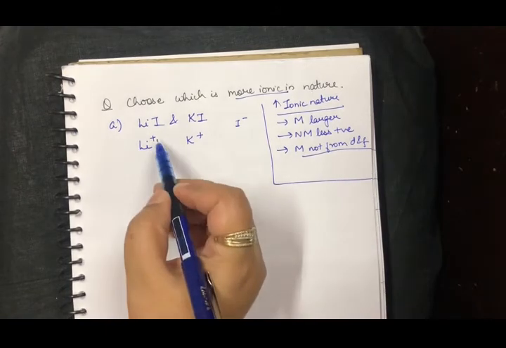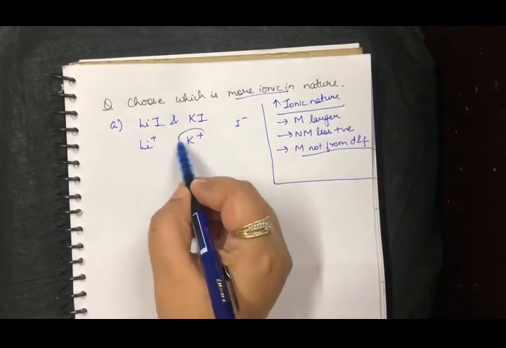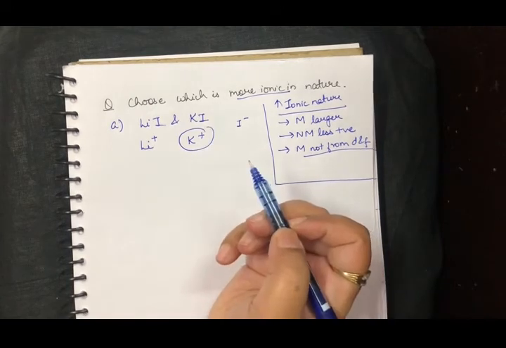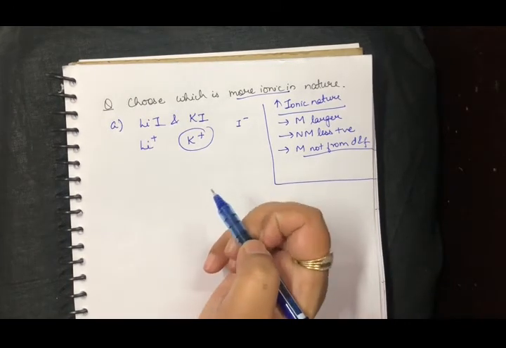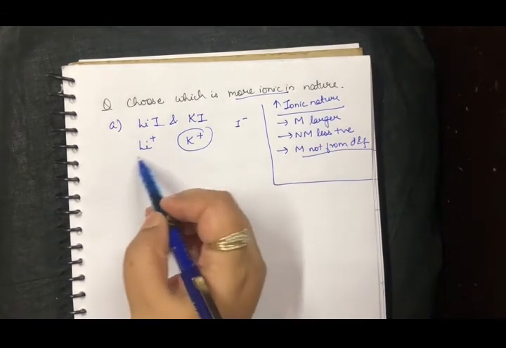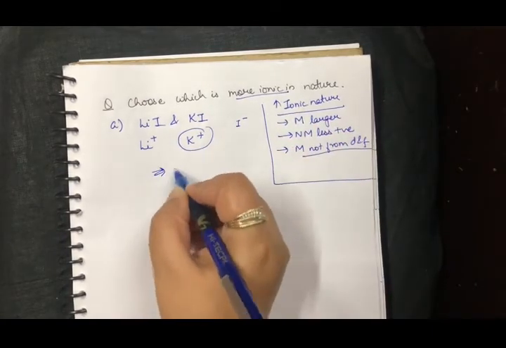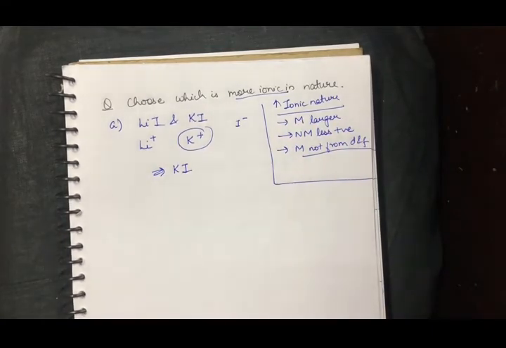So now if I have to talk about larger, who is larger out of these two? K plus is larger, definitely. We all know the periodic table, and we know K plus is much bigger than lithium plus. Lithium is the smallest cation that we have. So which is going to be more ionic in the above question? It is going to be KI.